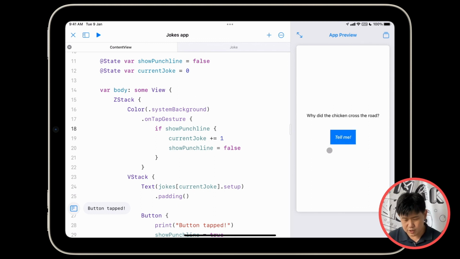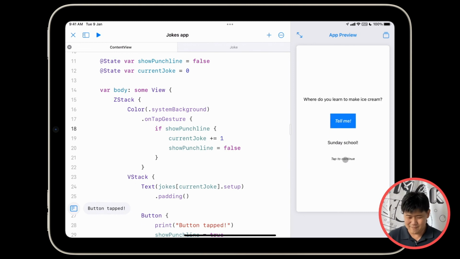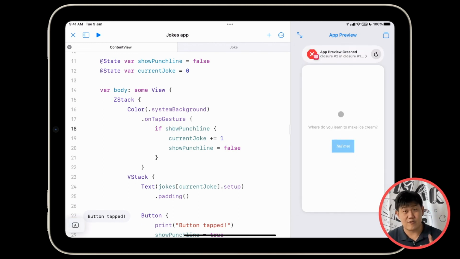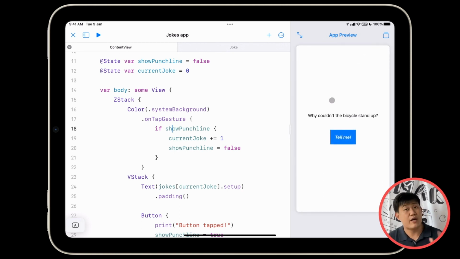Ooh, one joke. Ooh, next joke. Where do you learn to make ice cream? Oh. Uh-oh. App preview crashed. Oh no. All right, we will fix this in the next video. But for now, if you really want things to work again, you can just tap on the refresh button and you can go admire your jokes again.